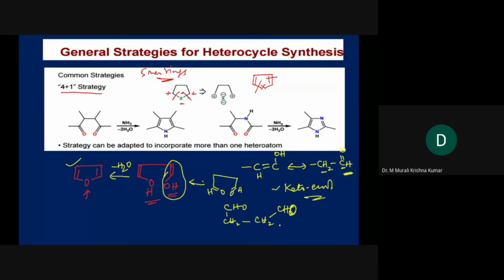What is this compound? This is succinaldehyde, yes or no? Two aldehydes at a distance of 2 carbons. This is succinaldehyde. If you take succinaldehyde and go for dehydration, you will definitely get the required product.